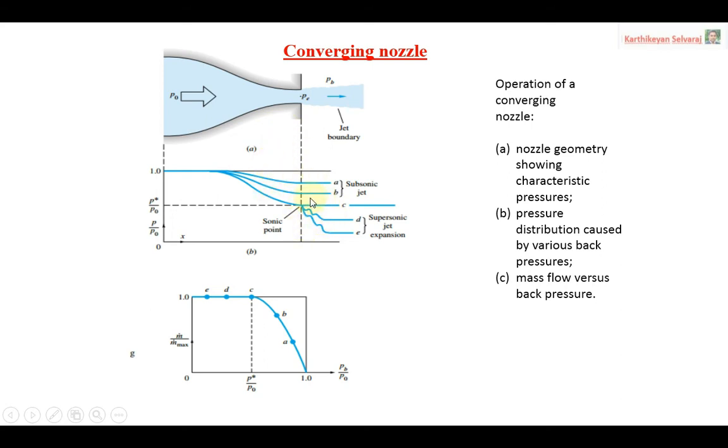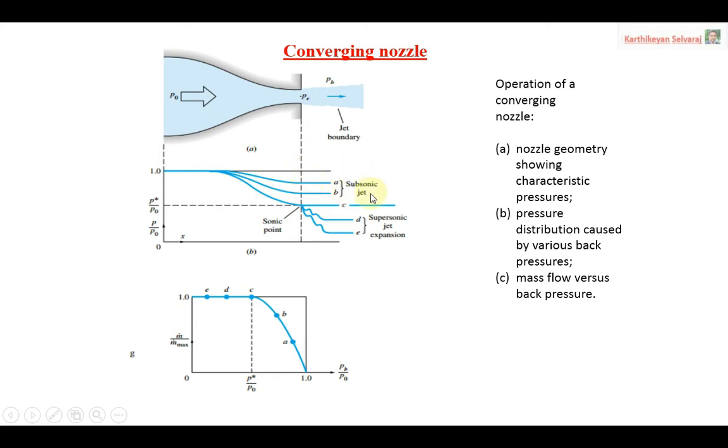So that is why we are looking only at what is happening when you leave from the throat. Here you can say throat or exit. So we are looking only at the process happening in the exit condition. Based on the back pressure, we are going to take the ratio between back pressure and the stagnation pressure. Based on this ratio only we are getting this type of pressure distribution.